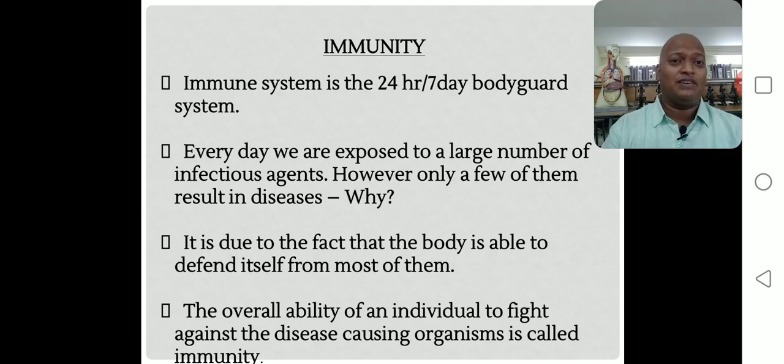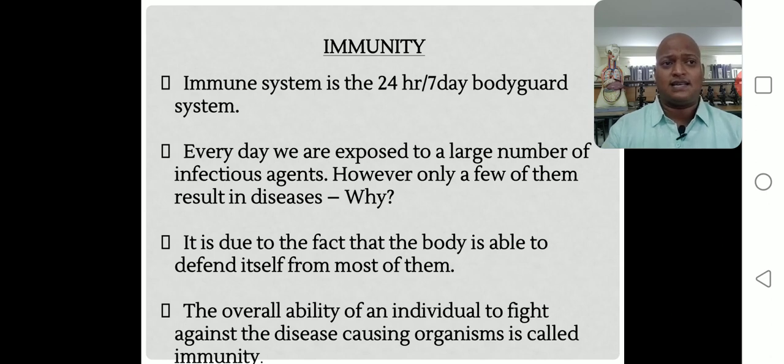So that point is given here. Every day we are exposed to a large number of infectious agents. However, only a few of them result in diseases. Only some cause diseases to the human body. What is the reason? Because the immune system is present in our body. It is a defense mechanism.